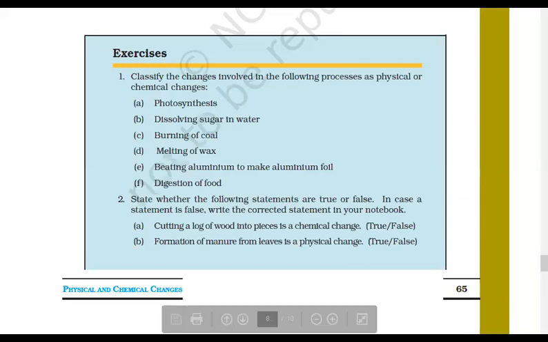So the first question, Abhinav, tell me. Abhinav, you can unmute yourself. Everyone will get the chance, don't worry. Can you unmute yourself? Yes or no? Just let me know.